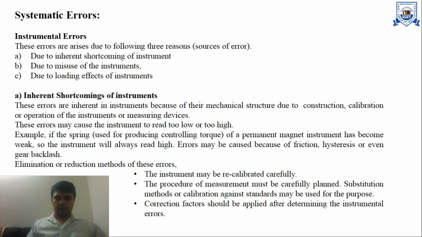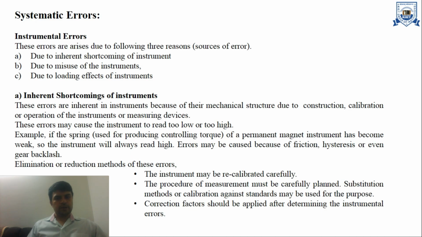Then we have systematic error. Again, it is divided into three parts. First, we have instrumental errors. These errors arise due to the following reasons: inherent shortcomings, misuse, and loading effect. First, inherent shortcomings. These errors are inherent in the instrument because of its mechanical structure, due to construction, calibration, or operation of the instrument or measuring device. These errors may cause the instrument to read too low or too high.